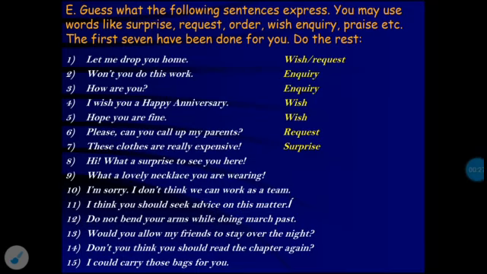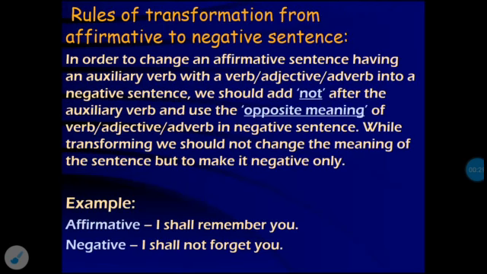Of sentences from affirmative to negative and the rules associated with it and how to deal with them. I have already shown some rules of transformation from affirmative to negative sentence, where in order to change an affirmative sentence having an auxiliary verb with a verb or an adjective or an adverb into a negative sentence, we should add not after the auxiliary verb and use the opposite of the verb or the adjective or the adverb in the negative sentence. We should not always try to change the meaning of the sentence to make it a negative one. This is already written here.